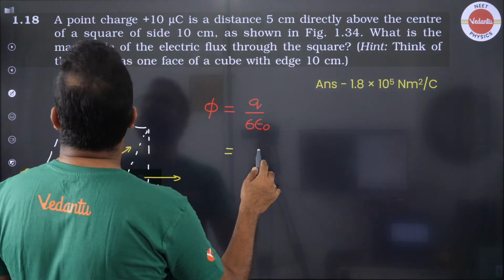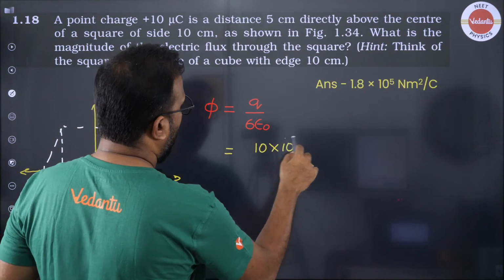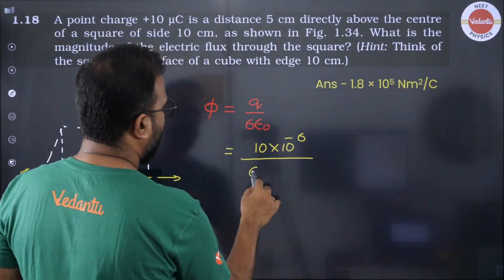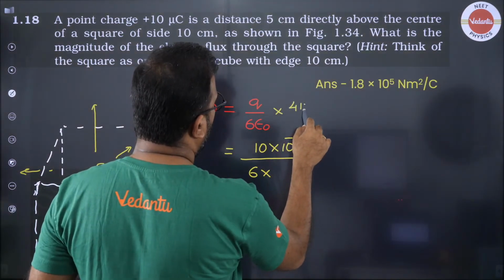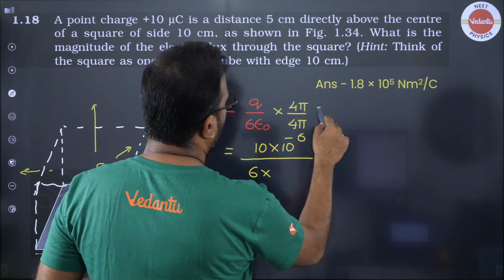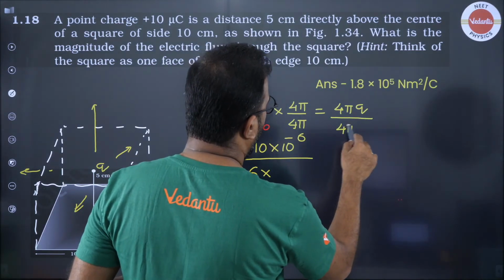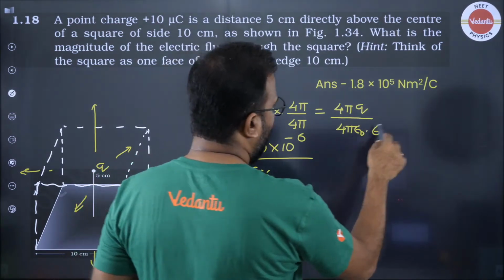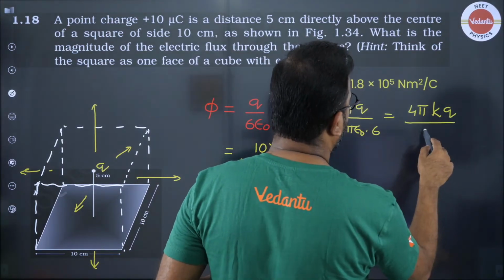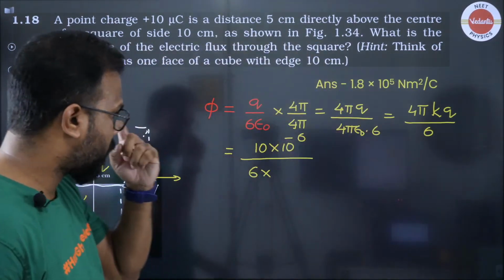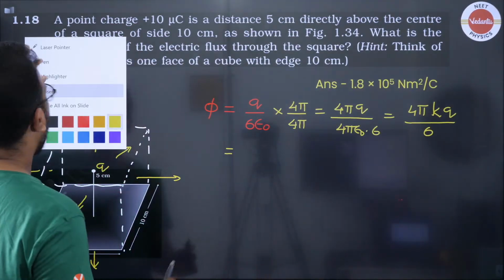So Q value is 10 into 10 to the power minus 6, and this is 6. And let me do one thing, guys. Let's multiply this by 4 pi and divide this by 4 pi. So this becomes 4 pi Q by 4 pi epsilon naught into 6. 4 pi epsilon naught is basically the Coulomb's constant. That's what it reduces itself to. So now you see it becomes easier to solve it because K का value अब हमें पता है.